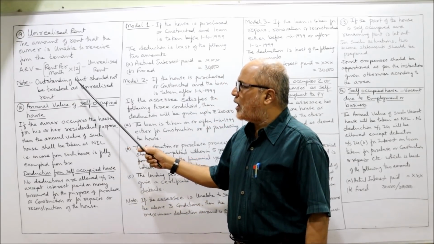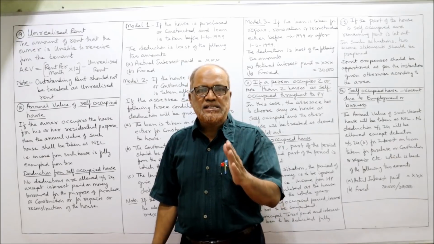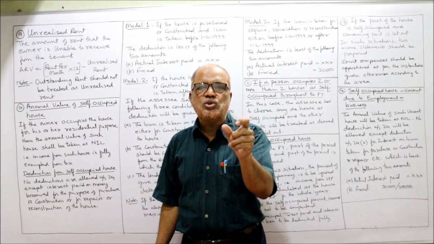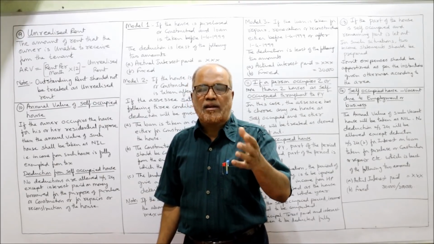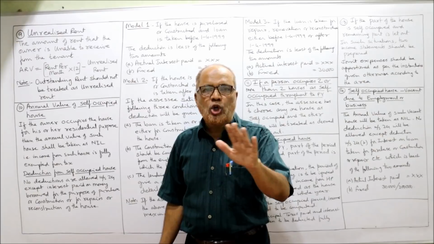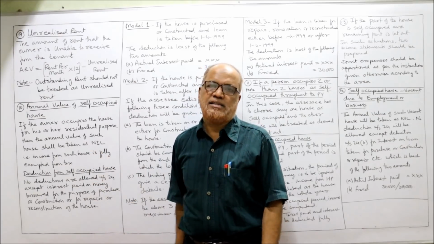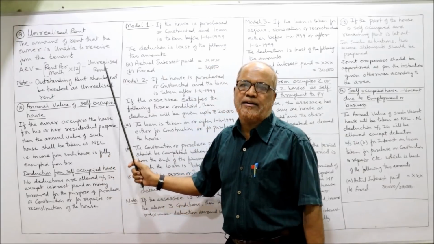Then note, outstanding rent should not be treated as unrealized rent. There is a difference in the meaning of outstanding rent and unrealized rent. Outstanding rent means rent due but not received. The outstanding rent should not be treated as unrealized rent. If it is specifically given as unrealized rent, then it should be deducted.